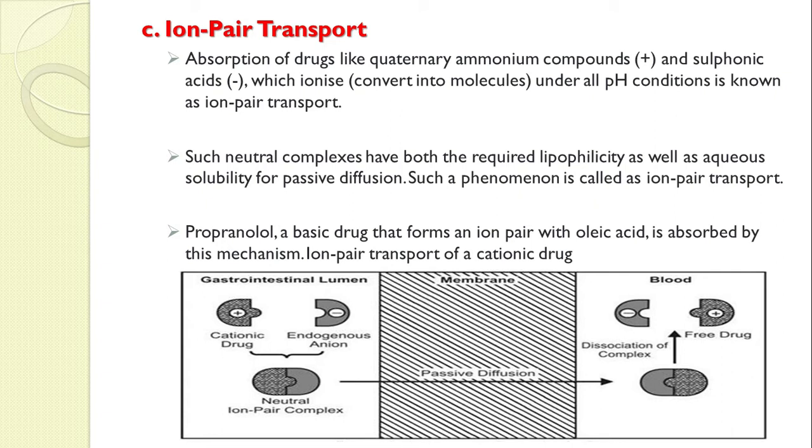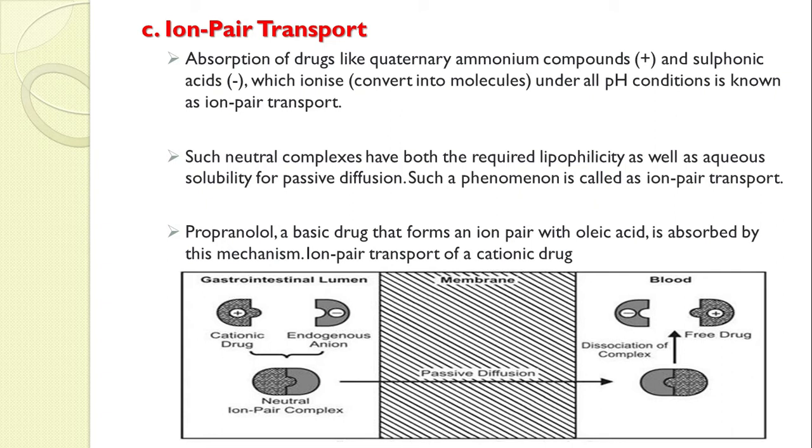In that case this drug will get ionized under all pH conditions, whatever the pH in your GI tract. It will form different ions, and these ions will get paired with any endogenous substances, and then it will cross the biomembrane.